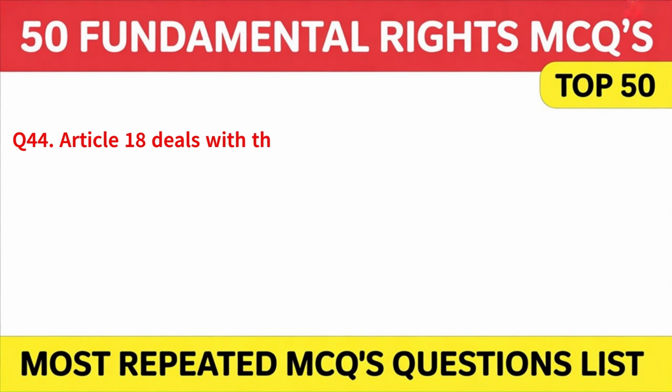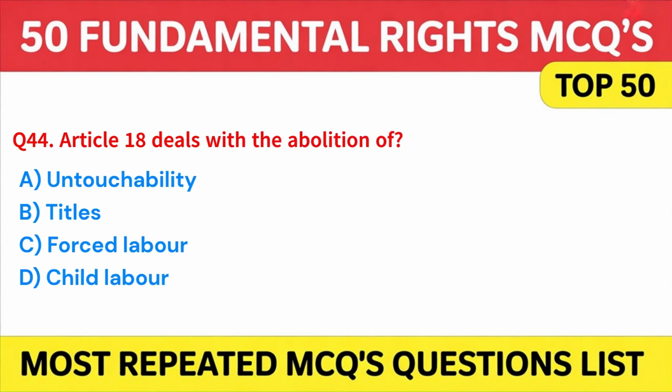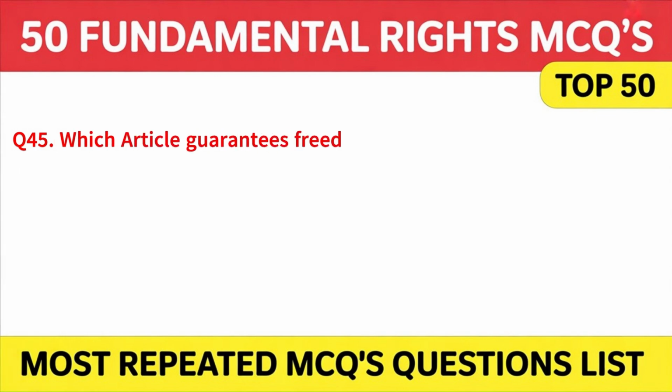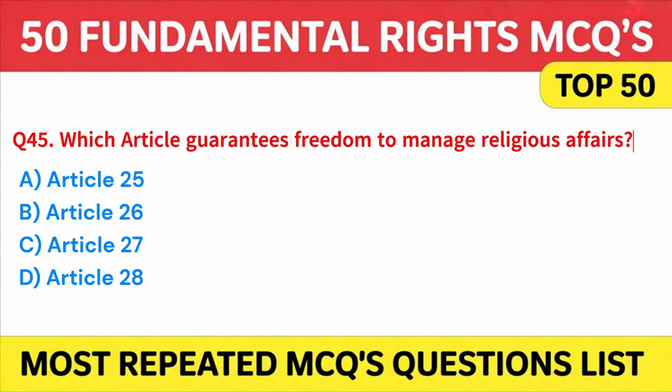Article 18 deals with the abolition of A. Untouchability. B. Titles. C. Forced labor. Or D. Child labor. Answer. B. Titles. Here is the next question. Which article guarantees freedom to manage religious affairs? A. Article 25. B. Article 26. C. Article 27. Or D. Article 28. Answer. B. Article 26. Here is the 46th question.